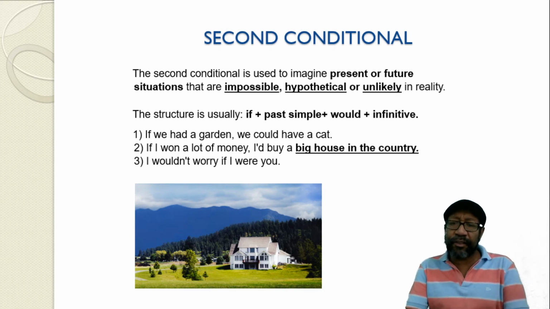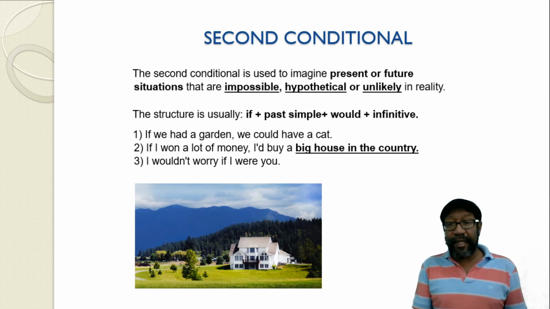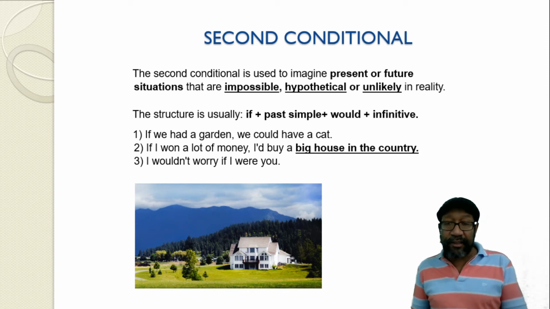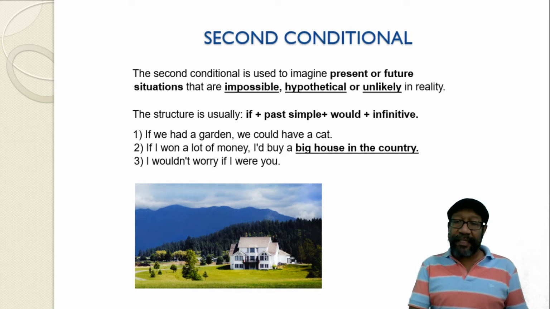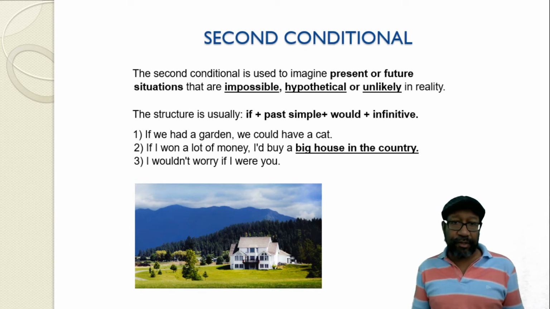Just pay attention also to the translation, because in this context, country means countryside, so smaller cities, not bigger cities. So we have to pay attention to the different meanings the same word can have in the English language.